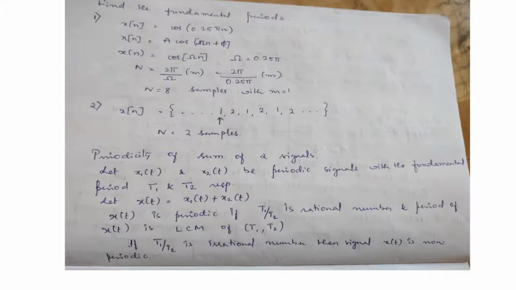Next, we are going to discuss periodicity of the sum of two signals. Let x1(t) and x2(t) be periodic signals with fundamental periods T1 and T2 respectively. Let x(t) be equal to x1(t) plus x2(t). x(t) is periodic if T1 by T2 is a rational number, and the period of x(t) is the LCM of T1 and T2. If T1 by T2 is an irrational number, then the signal x(t) is non-periodic.